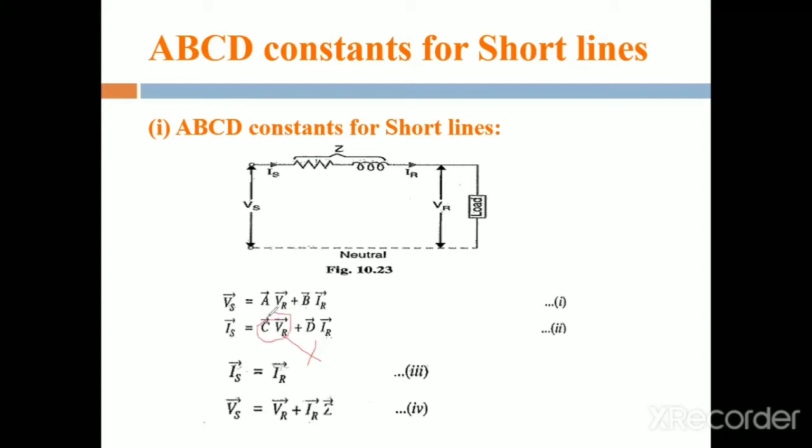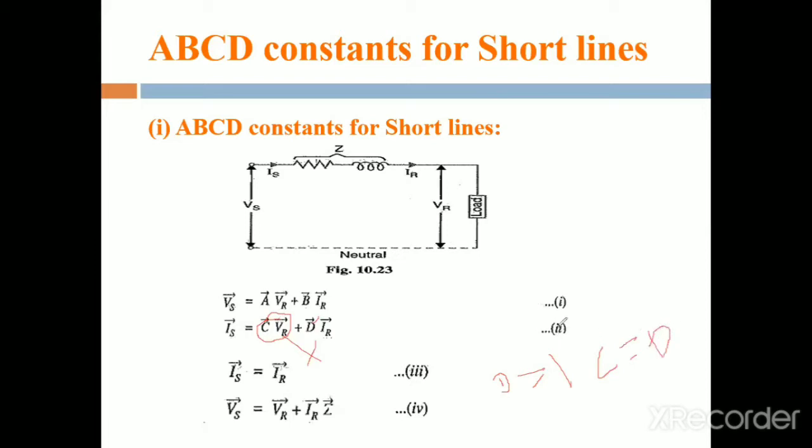Okay, VR is equal to 0. That means C is equal to 0. Okay, what is the value for D? D is equal to 1. Okay, instead of D in equation number 3, we replaced by nothing. Nothing means the 1. Therefore, D is equal to 1. Okay, then C is equal to 0.